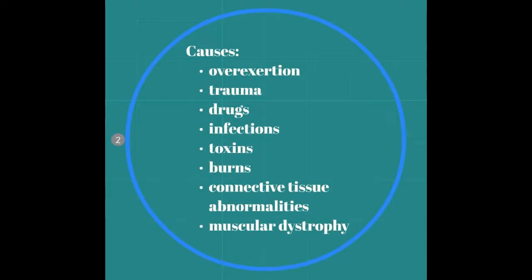Toxins that cause rhabdomyolysis are carbon monoxide, snake or spider venom, or quail eating. Muscle ischemia that can cause rhabdomyolysis could happen from shock, hypotension, or the sickle cell trait. It could be localized like blood vessel thrombosis, embolism, compartment syndrome, or tight dressings like cast or surgical tourniquets. Muscle ischemia is when the muscle tissues are deprived of oxygen, which decreases the levels of ATP production that leads to necrosis of the muscle cells.